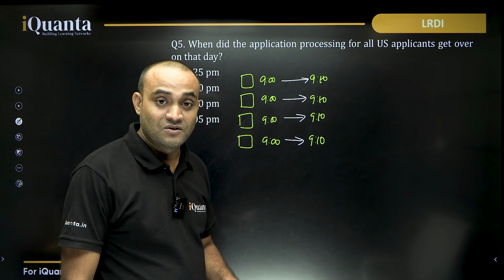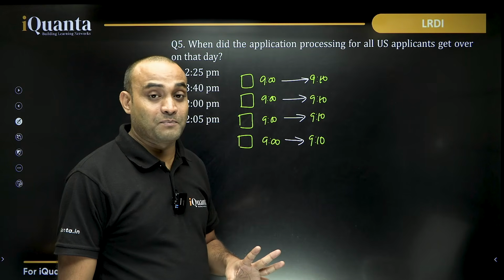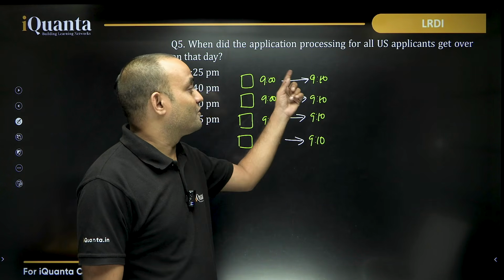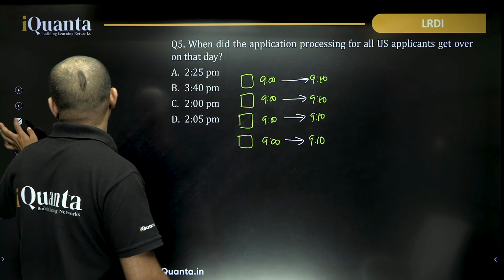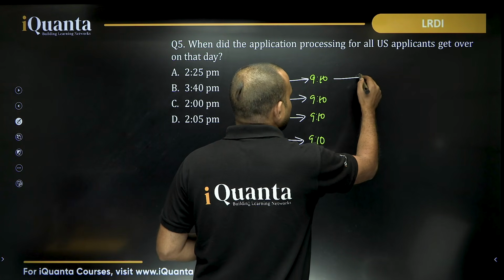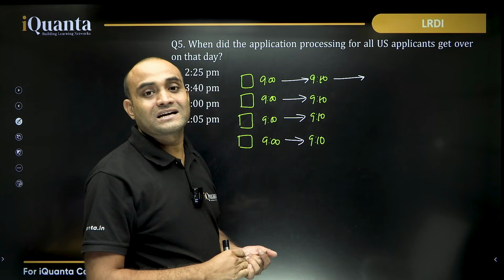But what do we know? That there are 5 applicants in each slot of the US category. What will happen to the 5th one? The 5th one will get his opportunity in any one of these counters at 9:10.